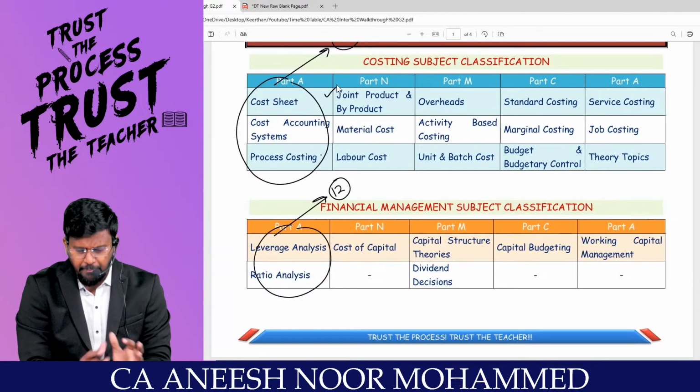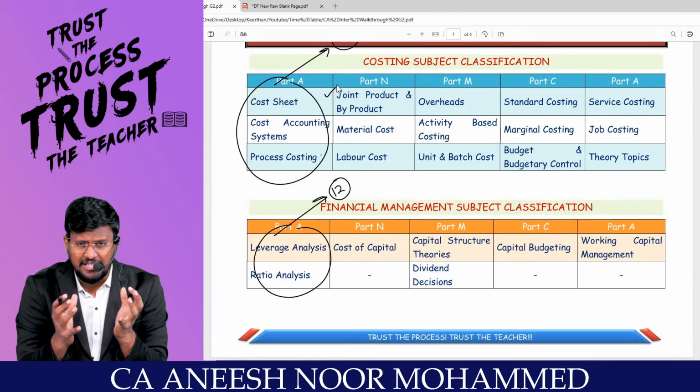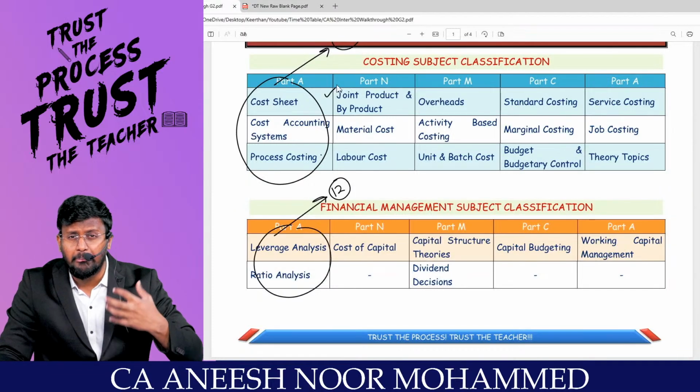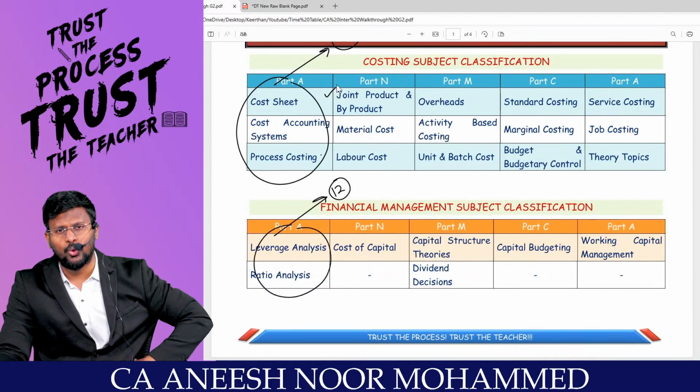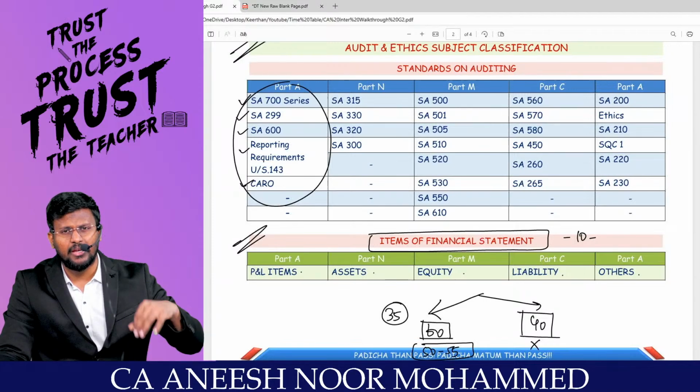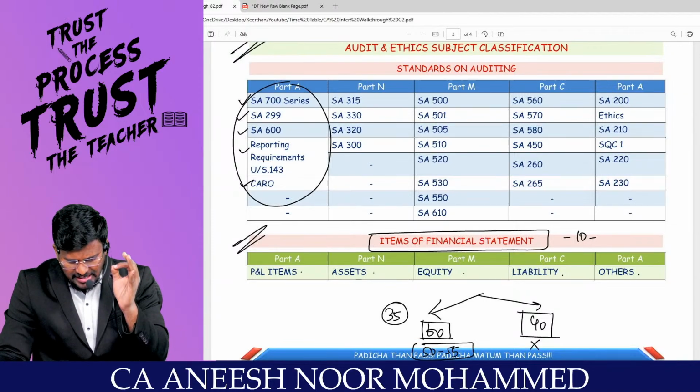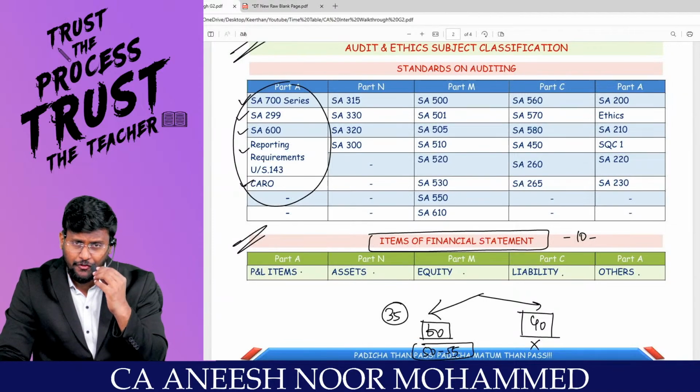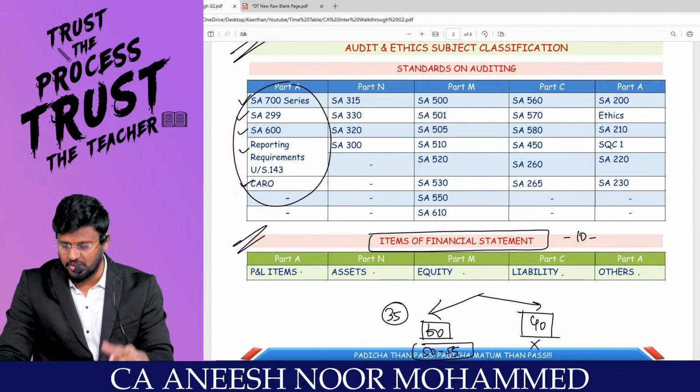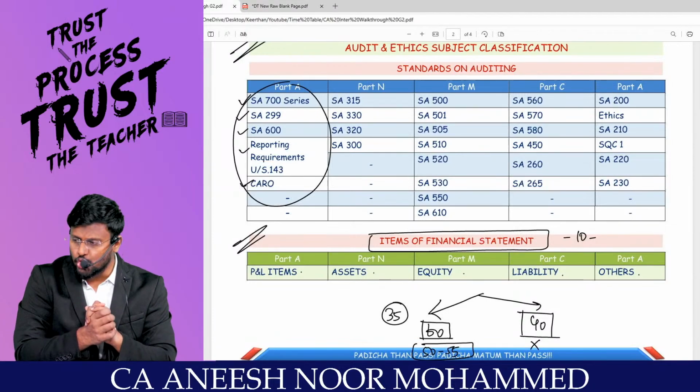This is based on a systematic study and market research, and the mark weightage I am telling you, what topic has to be studied in what manner. This is the same format we are following in the face-to-face class wherever possible, and in the virtuals also.